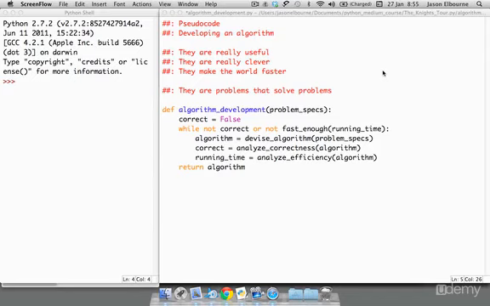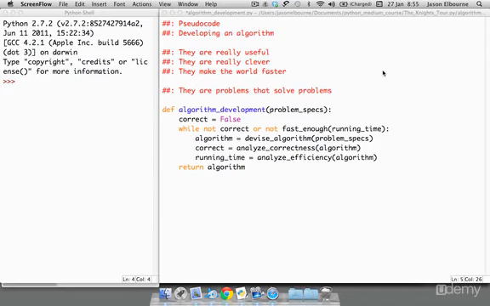It's really satisfying to have a solution to a problem that you've been working on for a while. And the great thing about an algorithm is it might take you a little bit of time to figure out how to actually accomplish it. But once you do, it's really satisfying that you've solved that problem. And the benefit of it is that algorithm can be used to solve many other problems down the road. So that's sort of why we want algorithms and why we want to work on them.